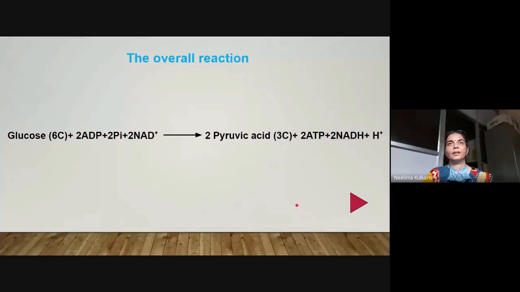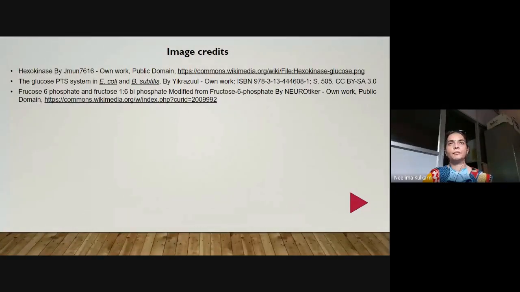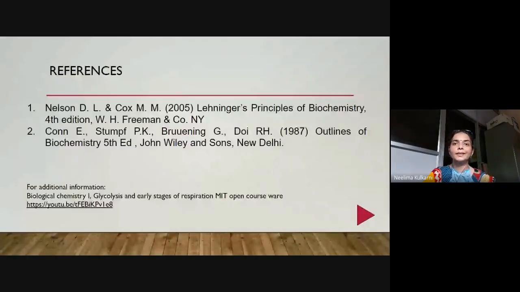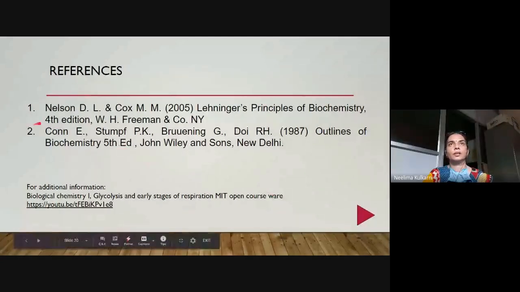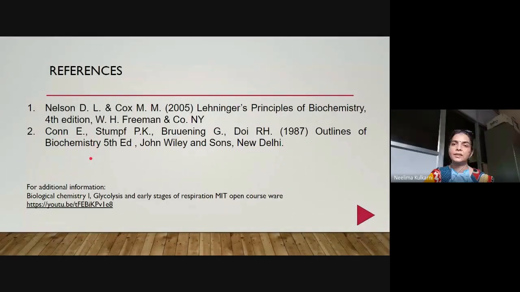Okay, now these are a few of the images which I have used during the pathway, and these are references for the glycolytic pathway. So Lehninger Principles of Biochemistry by Nelson and Cox, and Outlines of Biochemistry 5th edition, okay, by Conn and Stumpf. So these are the basic references which you can use for the glycolytic pathway.